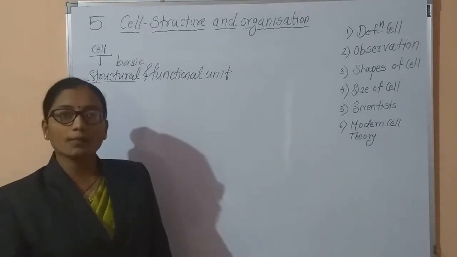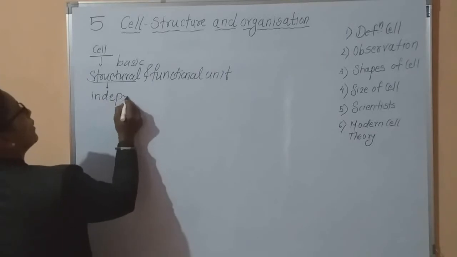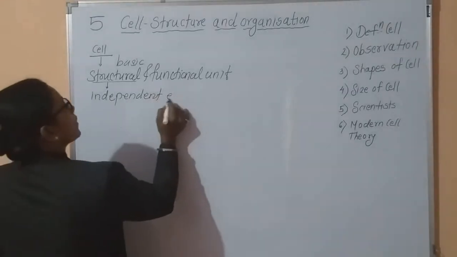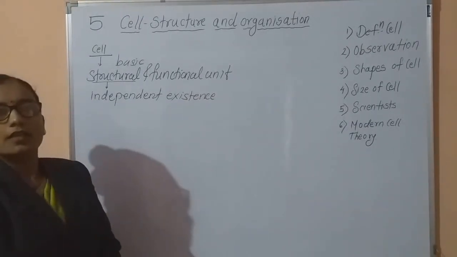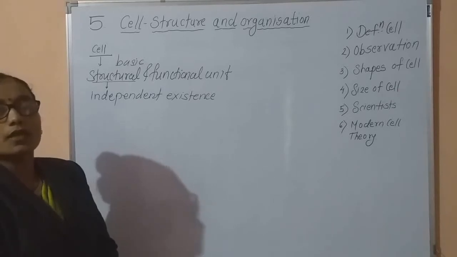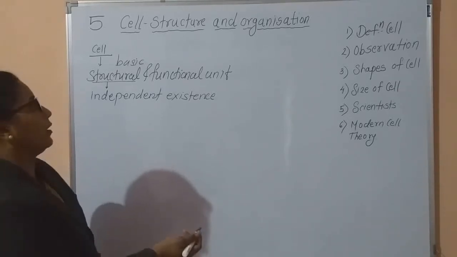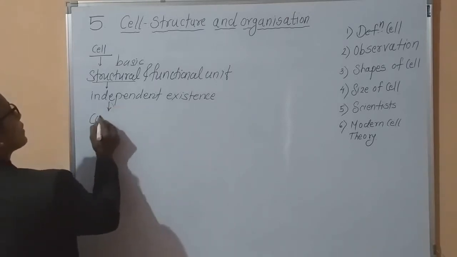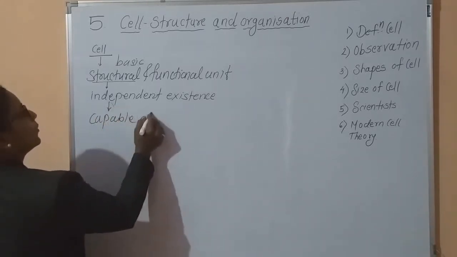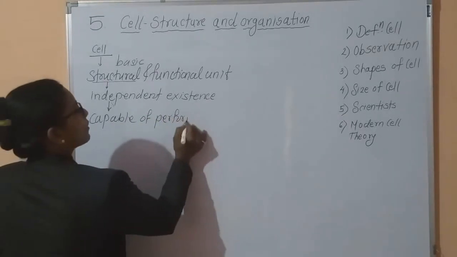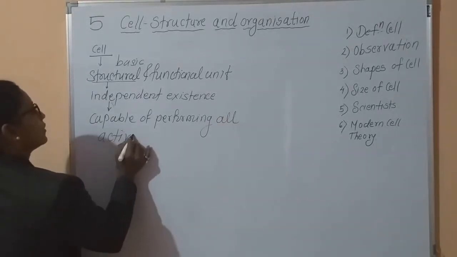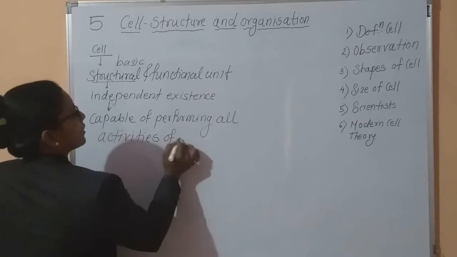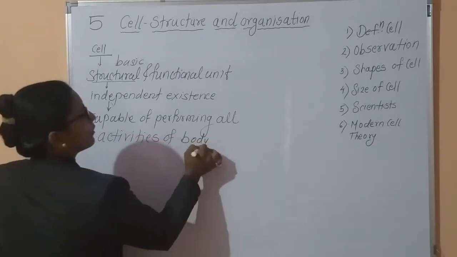Now, what does the cell perform? The cell has independent existence, meaning it exists independently, and it is capable of performing all activities of the body or the living organism.